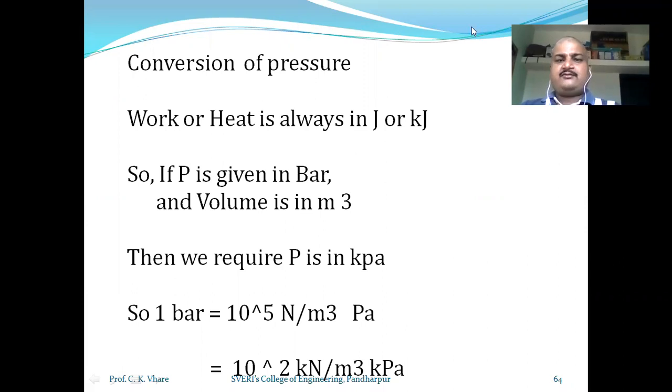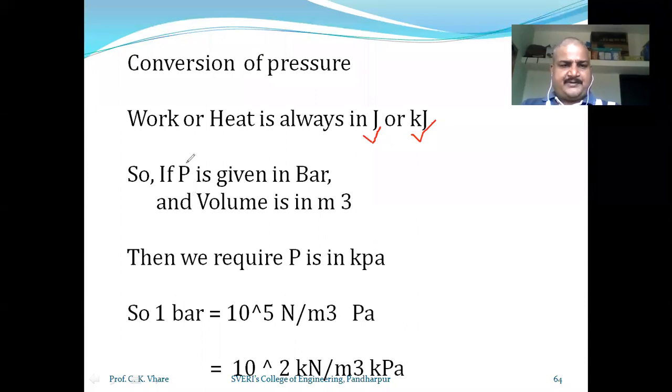Okay, the work or the heat supplied is always in joule or kilojoule. Everybody is agreed with me? Work or heat we are going to measure in joule or kilojoule. Yes.